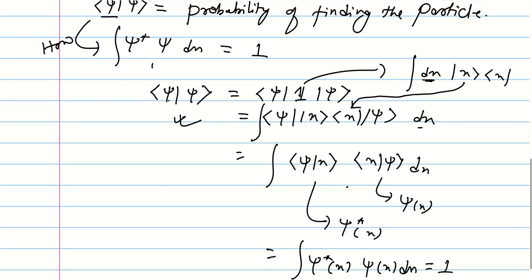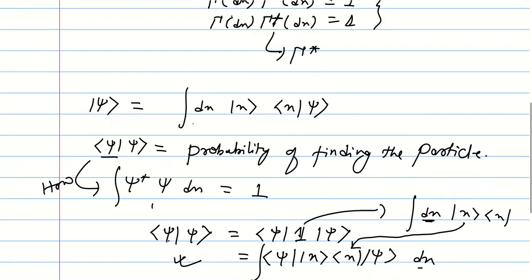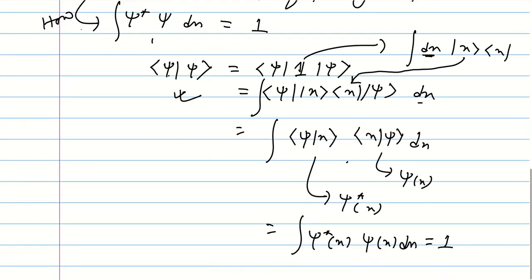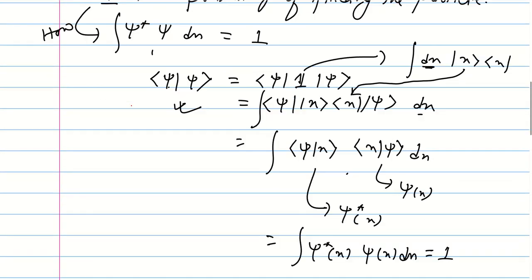Okay, so now we will work with this. We will apply the translation operator, and we will see how the translated eigenket looks like.